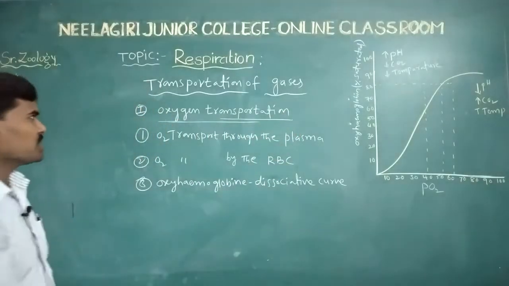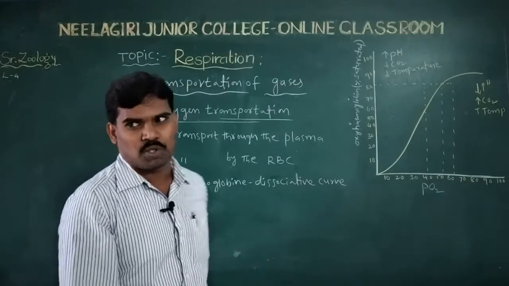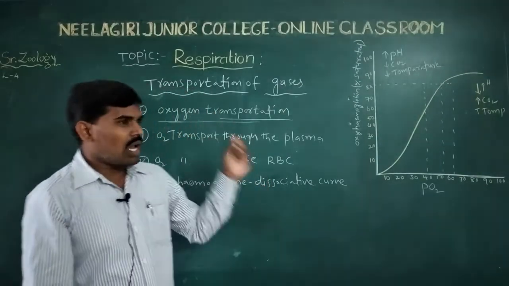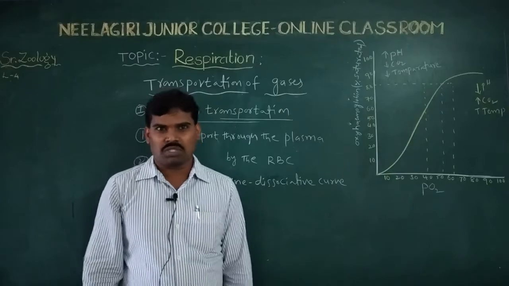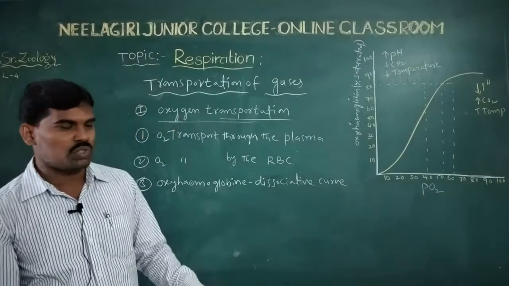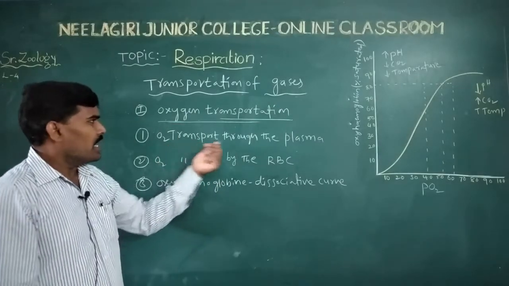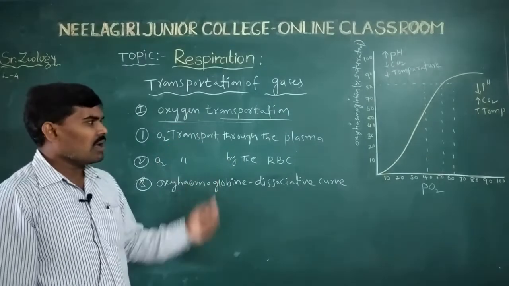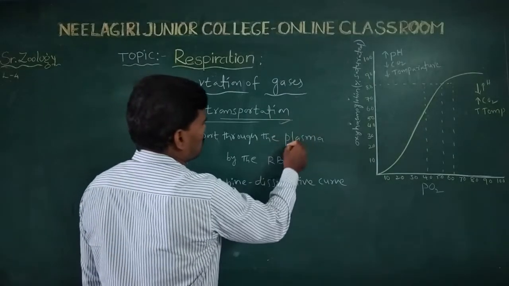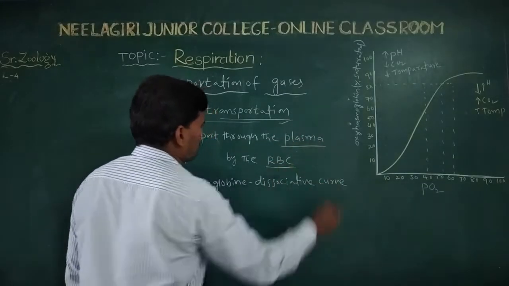Oxygen is transported from the alveoli to the tissues through the plasma and by the RBC. Two methods: plasma and RBC.